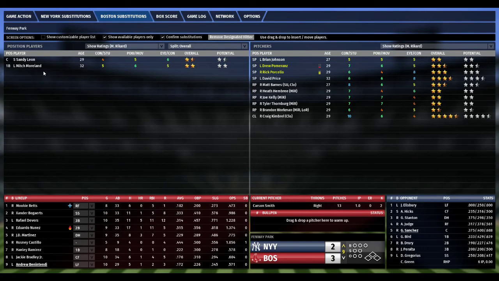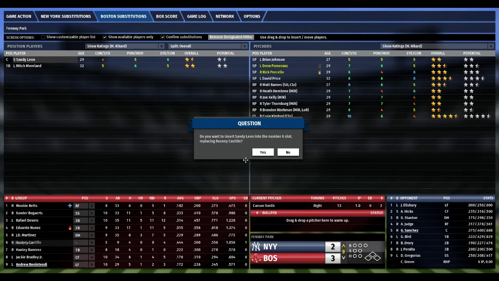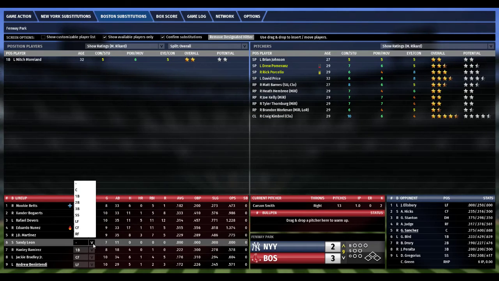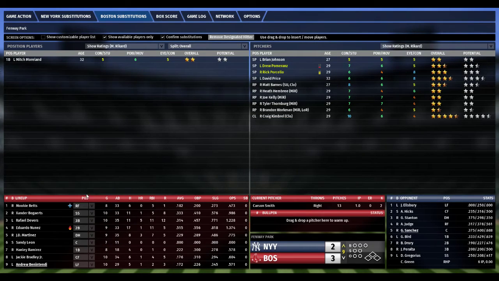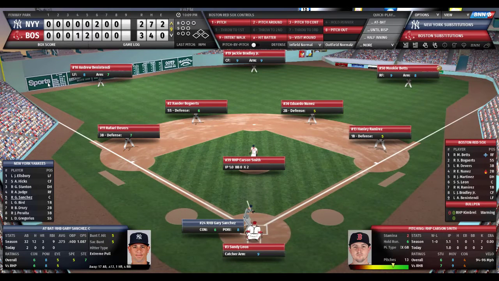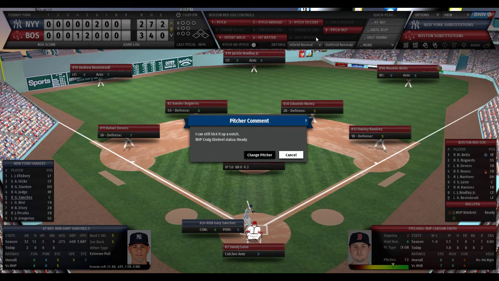And now Sandy Leon will come in to catch, go in the 6th slot, but we don't want him to bat, because if he does, something bad happens. And now Red Sox fan forgot to get Craig Kimbrel back up, so hopefully he warms up quickly. So now we'll just do a little mound visit, kill a little time. I can still kick it up a notch. Craig Kimbrel is ready, thank God.